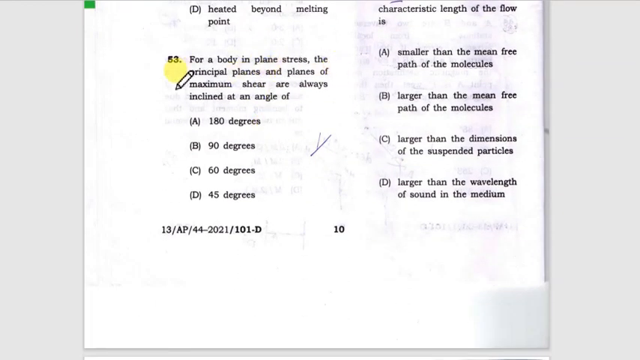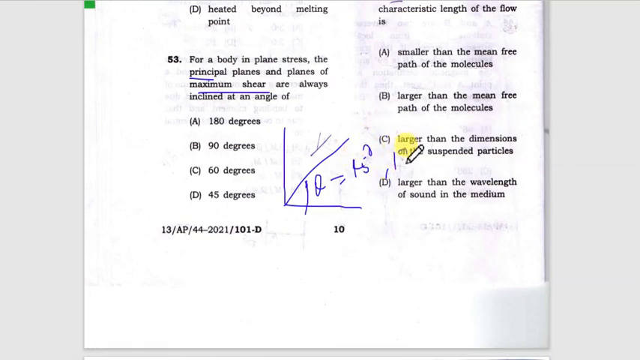For a body in a plane stress, the principal plane and the plane of maximum shear stress. We know on the principal planes, either at the major principal plane or minor principal plane, shear stress is 0. Now it has been asked the maximum shear stress and plane of maximum principal stress or minor principal plane, what would be the angle? This angle is 45 degree and 135 degree.